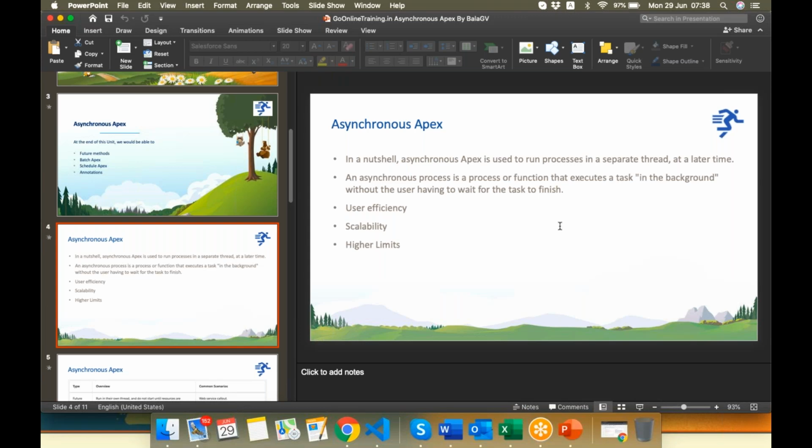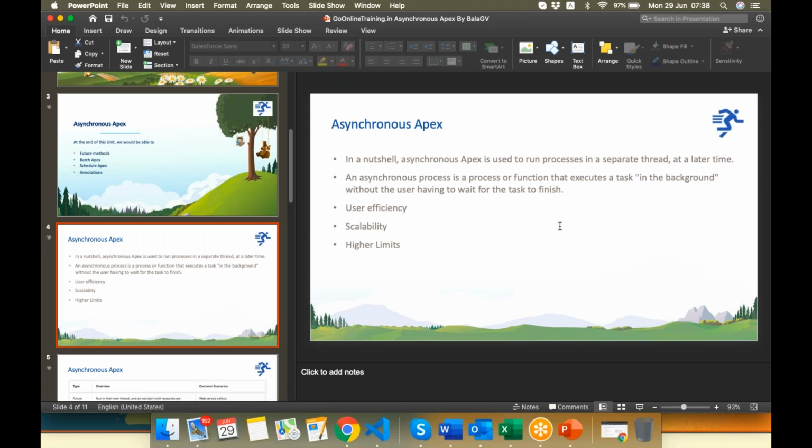The only words the user knows are that the application is not working as expected, right? That is the only thing he can tell, as he is not a technical person. So when there are long applications, if a long process executes in between, we will put them into asynchronous. Asynchronous means it executes outside the current execution process.